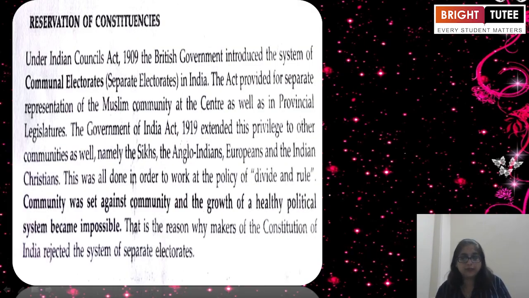Reservation of constituencies: the Constitution of India abolished communal representation, but seats are reserved for the SCs and STs. Under the Indian Councils Act 1909, the British government introduced a system of communal electorates, separate electorates in India, and the Act provided for separate representation of the Muslim community at the centre as well as in the provincial legislature. The Government of India Act 1919 extended the privilege to other communities as well, namely the Sikhs, the Anglo-Indians, Europeans and the Indian Christians.